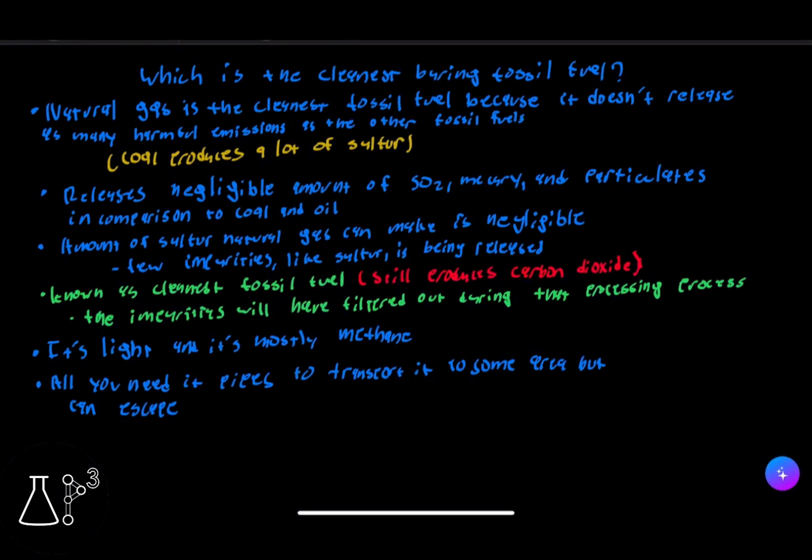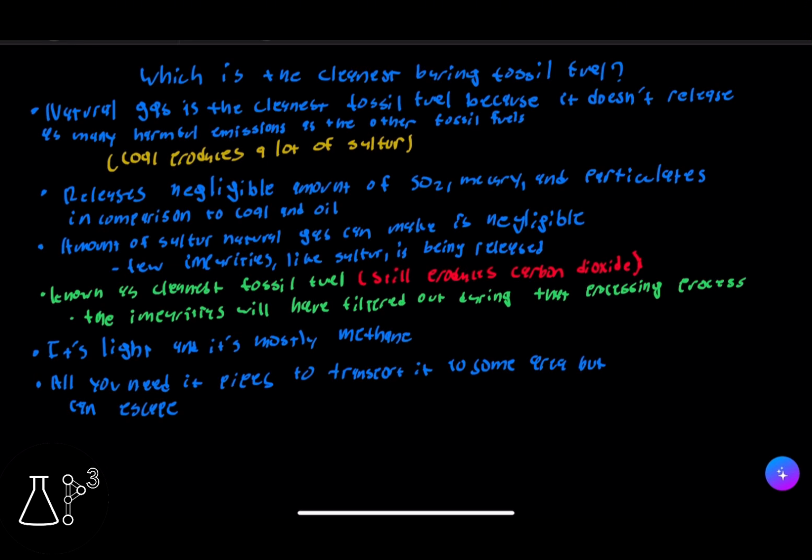It releases a negligible amount of CO2, mercury, and particulates in comparison to coal and oil, and the amount of sulfur natural gas can make is negligible, and few impurities like sulfur are being released. And again, it's known as the cleanest fossil fuel, but it still produces carbon dioxide, which is really important. The impurities will have been filtered out during the processing.